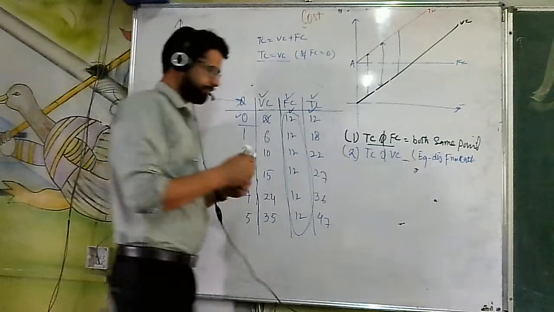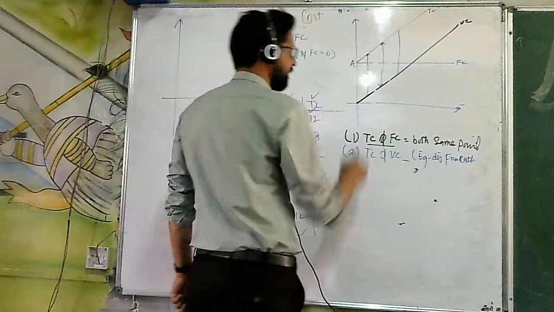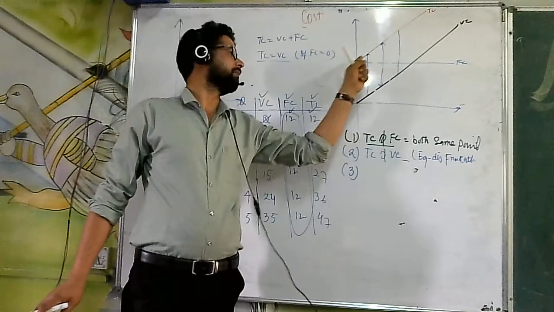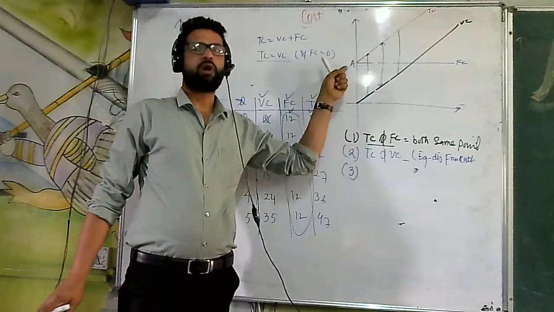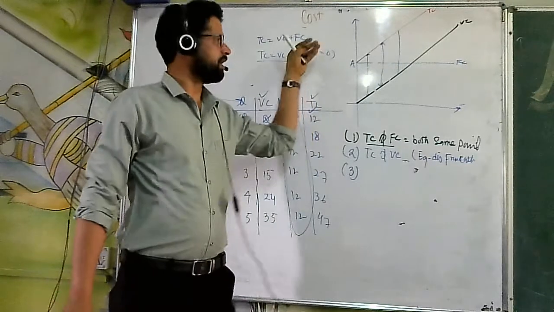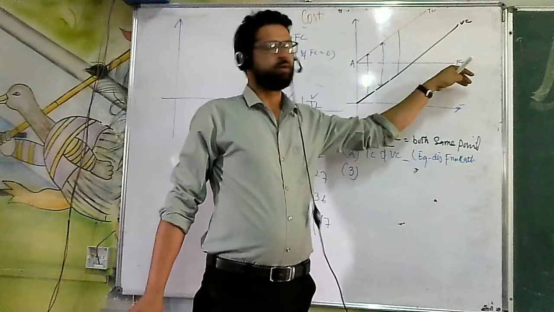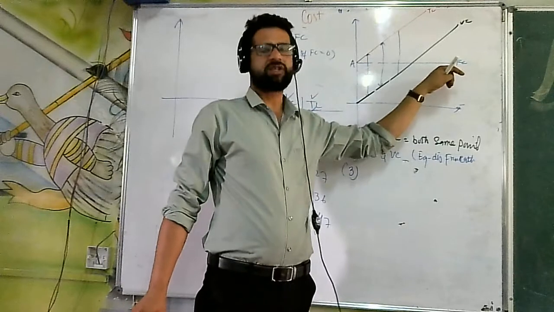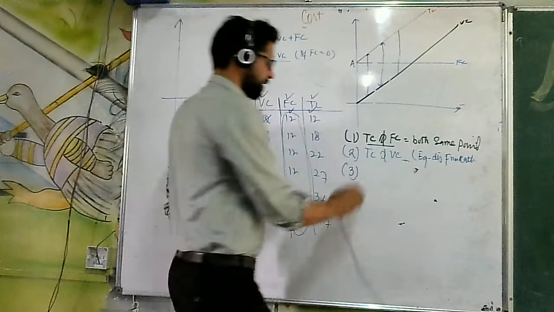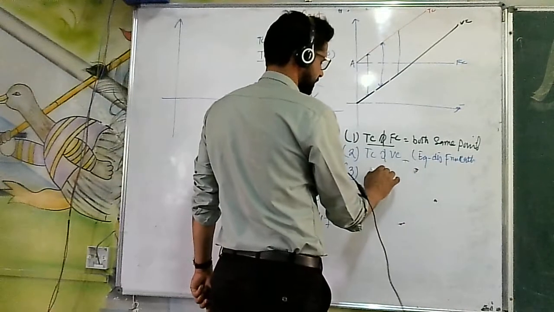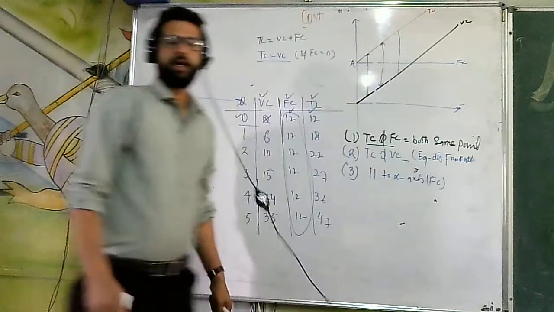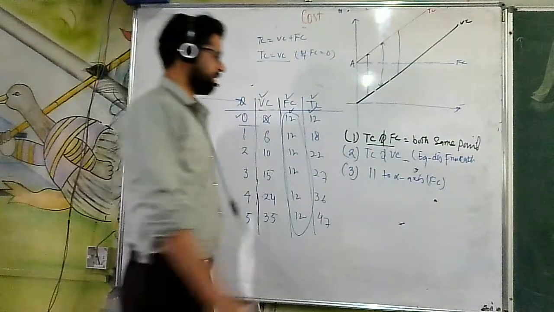Okay, third, again the same point that you have to write down, I have already mentioned it, that fixed cost will start above the origin, because at zero level of output there is fixed cost, and it will have a constant slope. It will be a horizontal straight line parallel to the x-axis. Okay, this is the third point: parallel to x-axis, कौन सी, fixed cost.